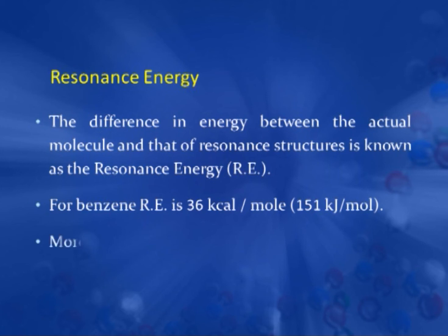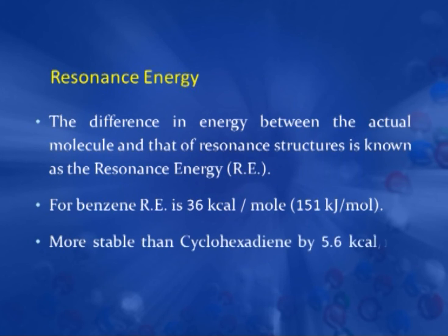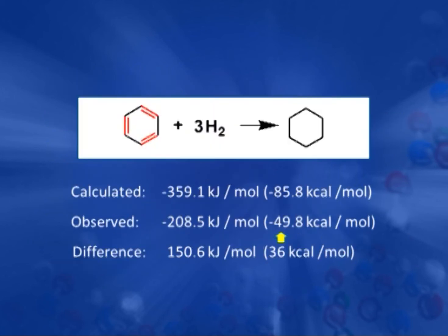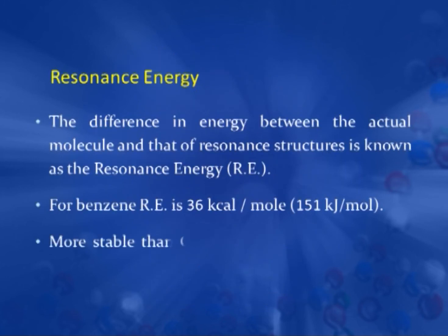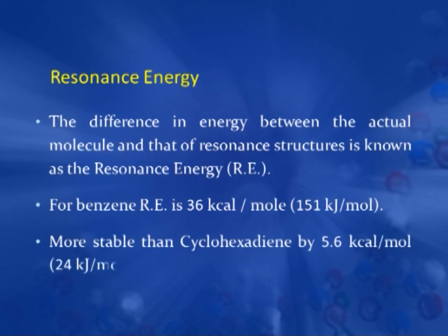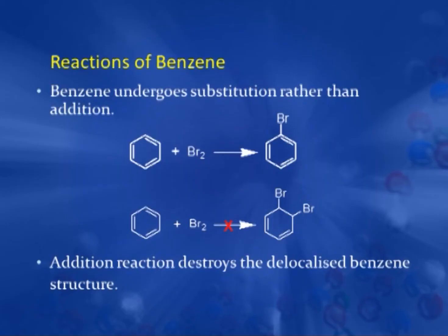Further, it is even more stable than cyclohexadiene. Now, you can see the energy of hydrogenation of benzene is minus 49 and for cyclohexadiene it is minus 57. So, that means benzene is even more stable than cyclohexadiene by 24 kilojoule per mole. So, this stability of benzene reflects on its reactions. That is why benzene undergoes a special set of reactions.